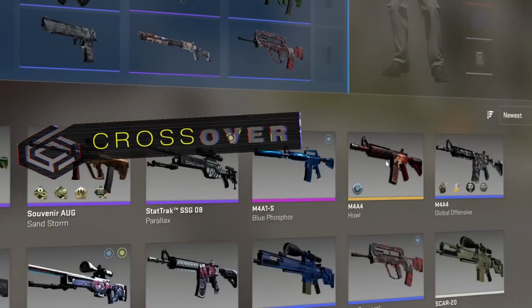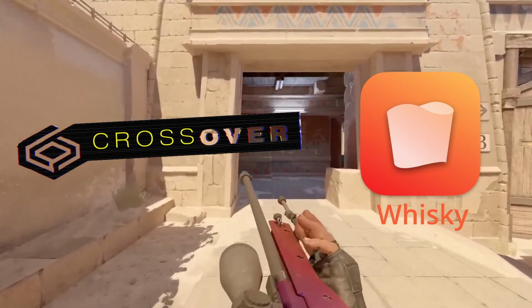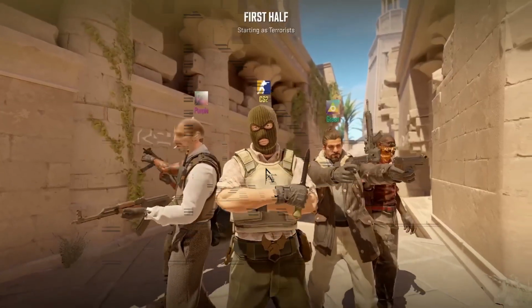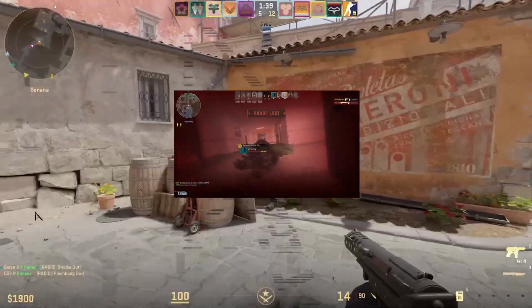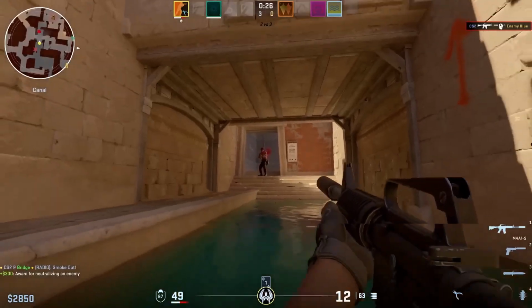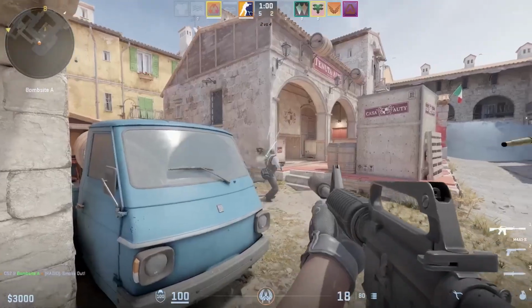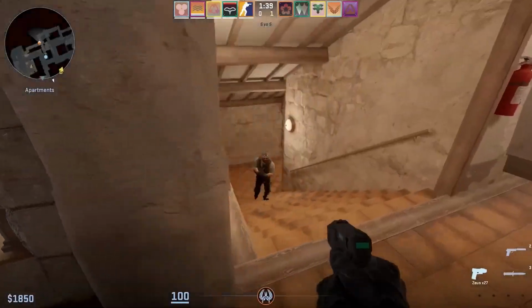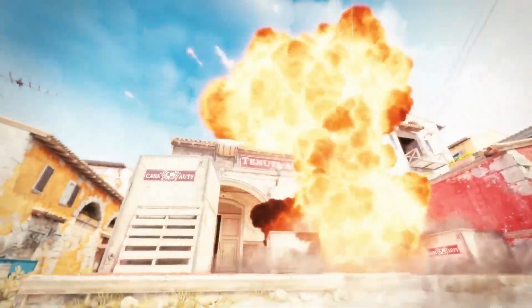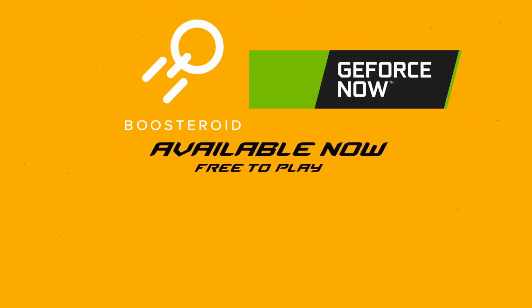Local methods like Crossover and Whisky are quite janky when used for CS2. Think glitchy mouse movements, occasional crashes, audio issues, and other similar problems that have been around for years and haven't been fixed as of yet. Later, I will provide instructions on how to resolve most of these manually, but I can't guarantee the suggested fixes will always be effective. That's mainly why we lean towards cloud solutions when we want to play this Valve classic on our Macs. Now, let's talk specifics.